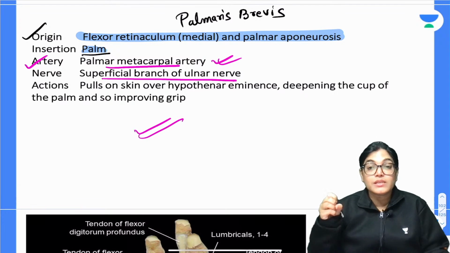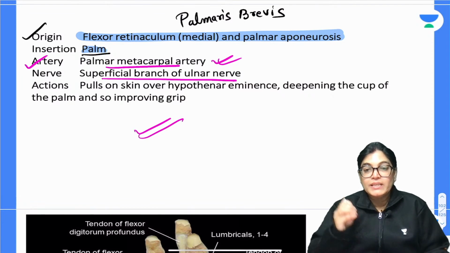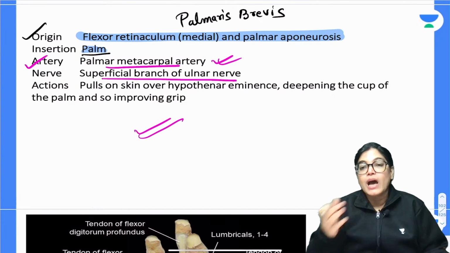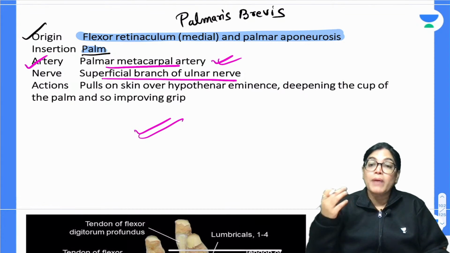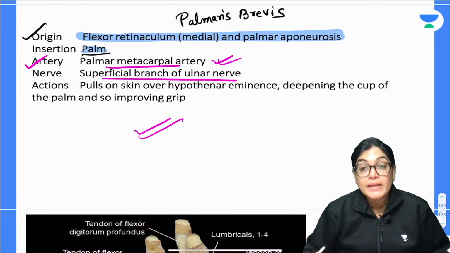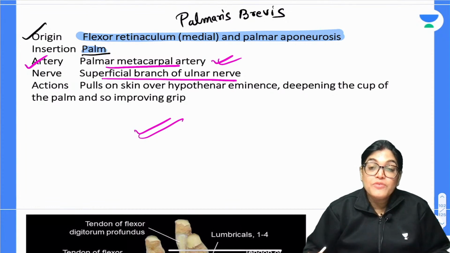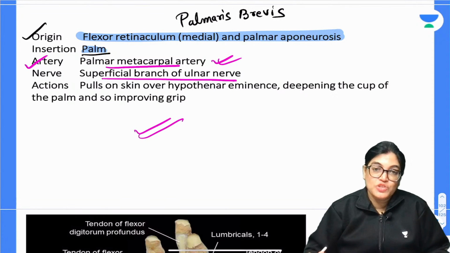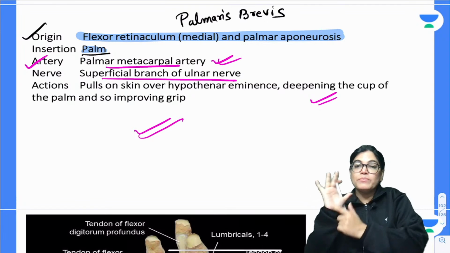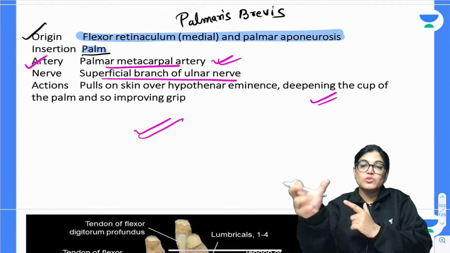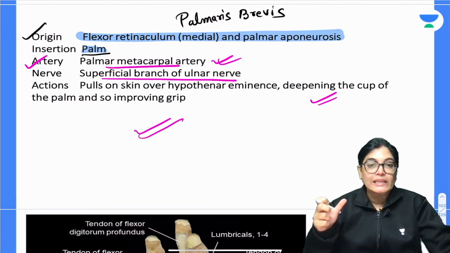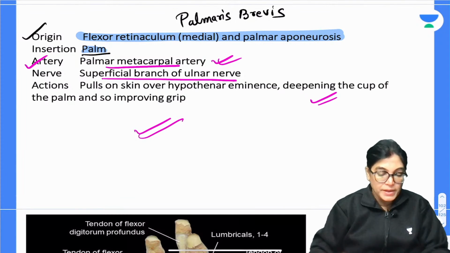The action of this small muscle lying in the superficial fascia on the medial aspect is pulling the skin over the hypothenar eminence, which is formed by the hypothenar muscles: abductor digiti minimi, flexor digiti minimi, opponens digiti minimi. These deepen the cup of the palm on the medial aspect, so that we can grasp any structure nicely and a proper grip is formed.